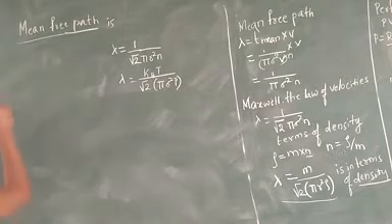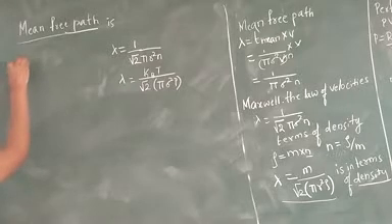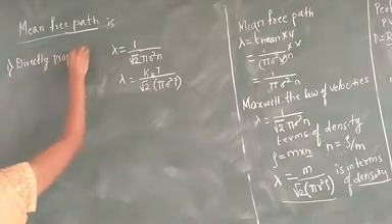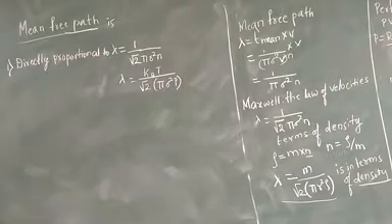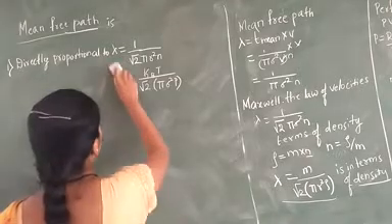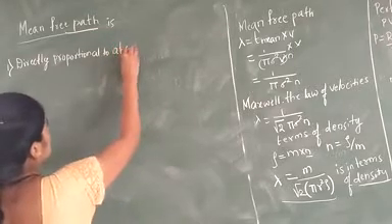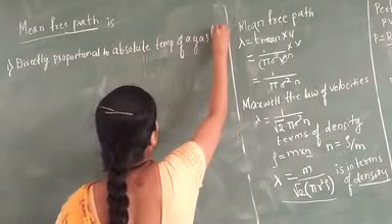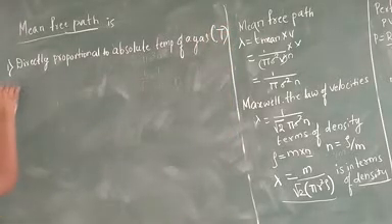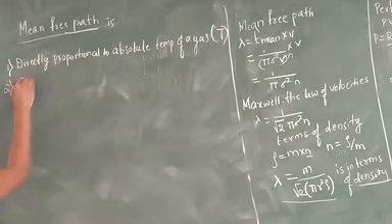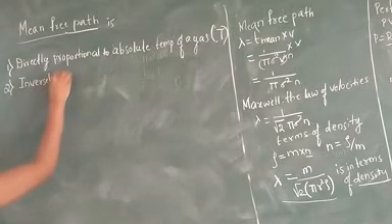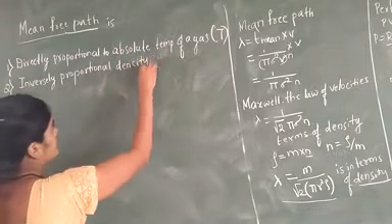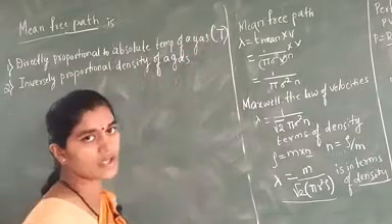Now by using these two equations, first we can tell that it is directly proportional to the absolute temperature of a gas, that is capital T. Second, it is inversely proportional to the density of a gas, which can be denoted as rho.